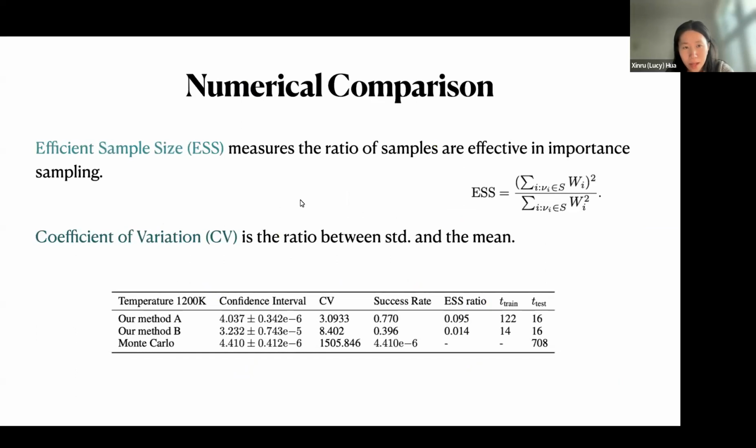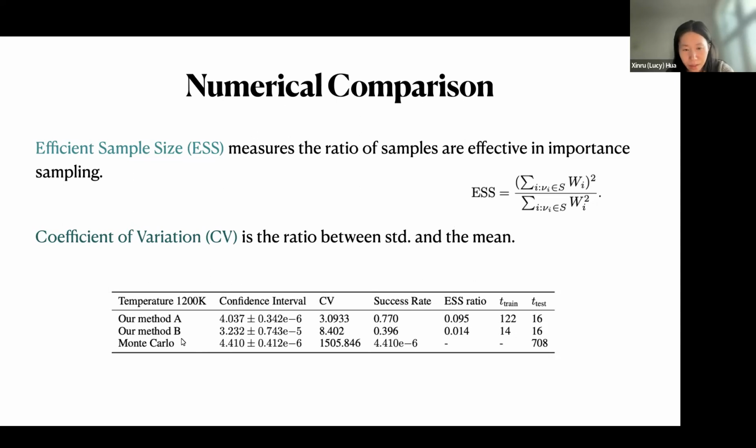And one important contribution of our work is that we provide a statistical guarantee for our estimator. We use effective sample size and the coefficient of variation to measure the robustness of our method. So here are the results for temperature 1200 K. We show the results of both settings of our method, A and B, and also Monte Carlo.